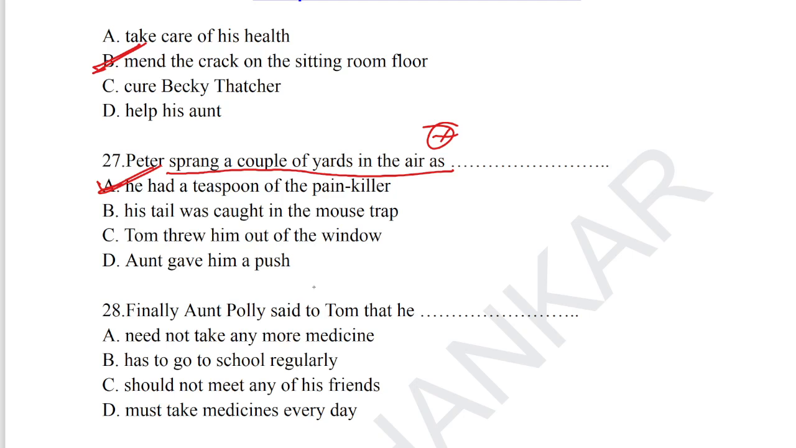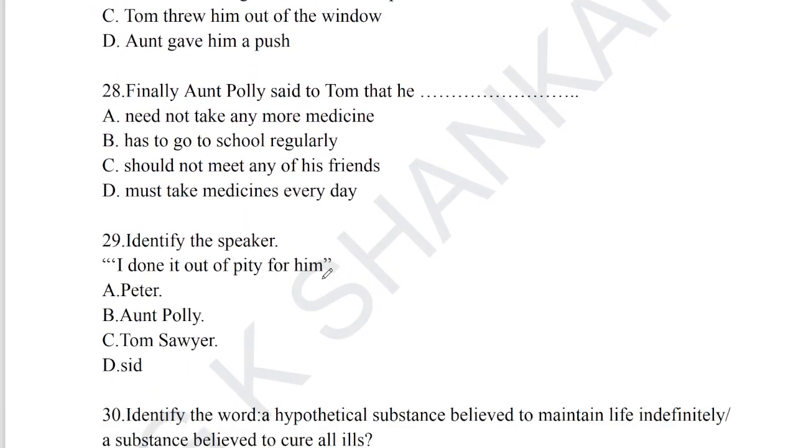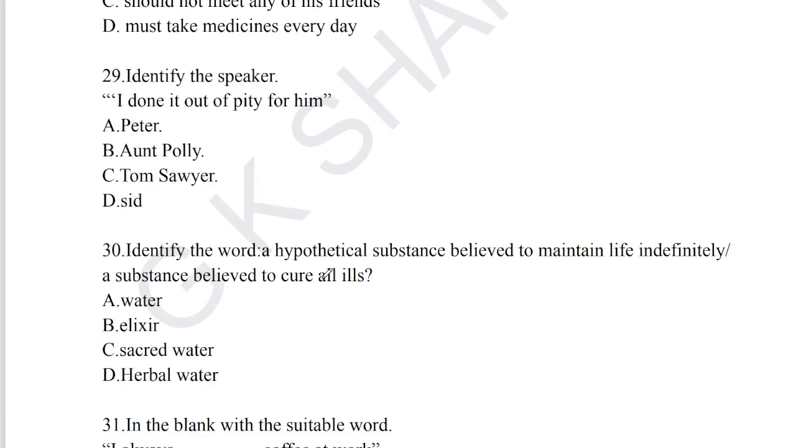Let's take up question number 28. Finally, Aunt Polly said to Tom that he need not take any more medicine. Option A is the correct answer. Question number 29: identify the speaker. I done it out of pity for him. Option C, Tom Sawyer, is the correct answer. Him refers to the cat Peter.